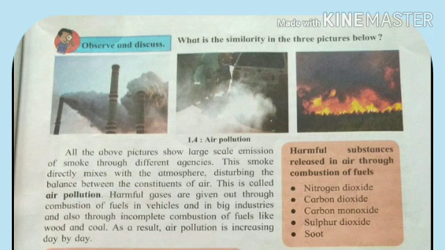Harmful gases are given out through combustion of fuels in vehicles and in big industries, and also through incomplete combustion of fuels like wood and coal. As a result, air pollution is increasing day by day.